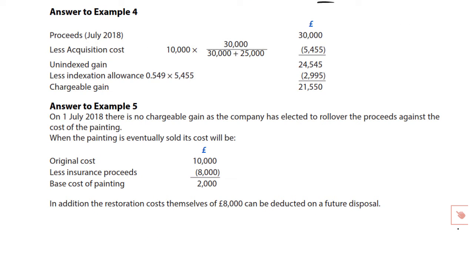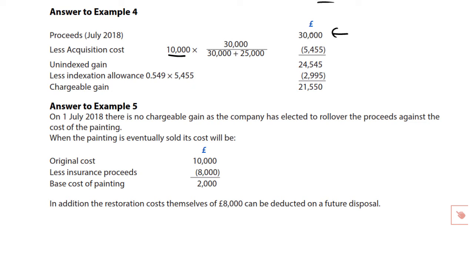Okay, well, hopefully now there was no problem with your answer to example 4, but just to quickly look at it, what were the insurance proceeds? 30,000. What have we done with those insurance proceeds? We've pocketed those proceeds, we've kept them, and that therefore means that a part disposal has occurred and a gain needs to be computed. Usual rules, what was the cost of the asset, here the painting, when acquired?